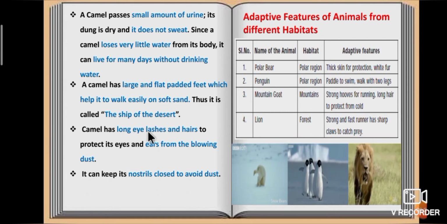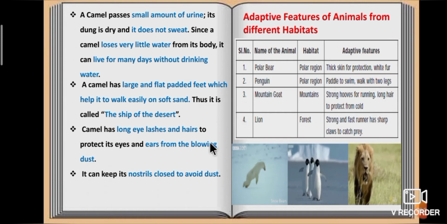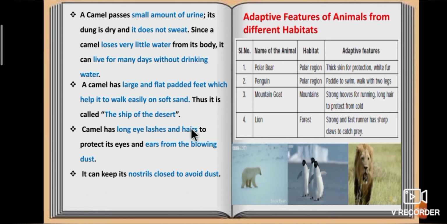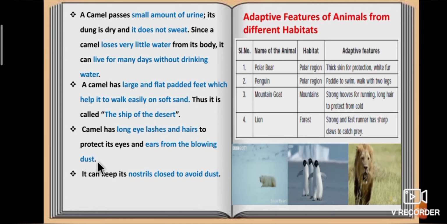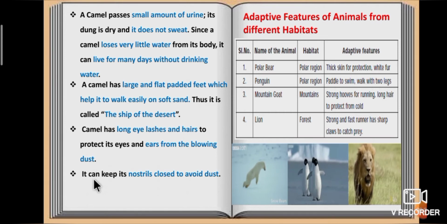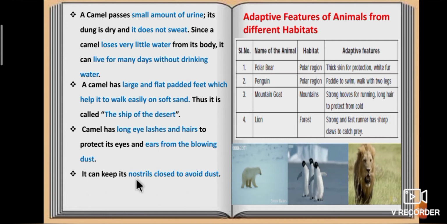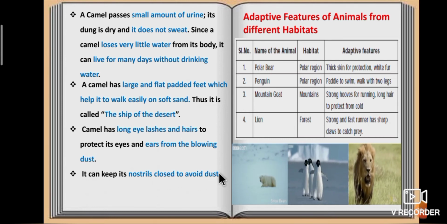Camel has long eyelashes to protect its eyes and ears from the blowing dust. It can keep its nostrils closed to avoid dust.